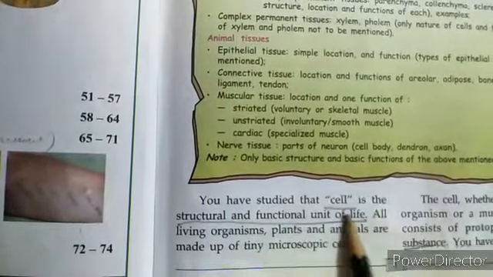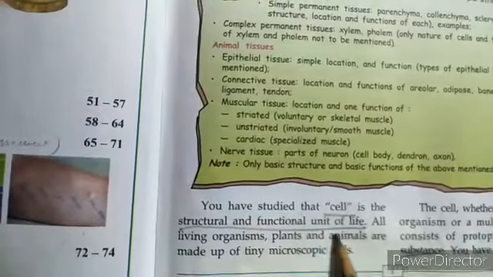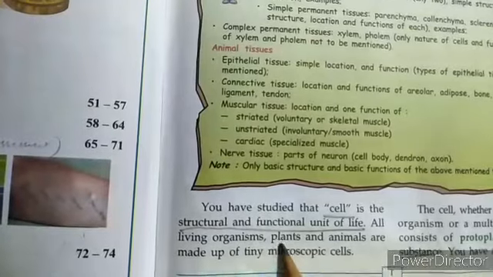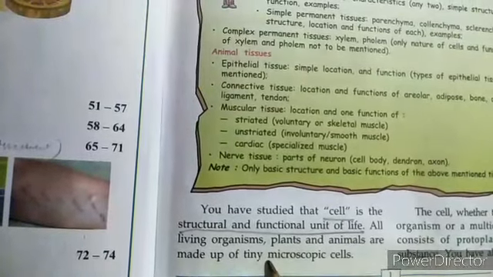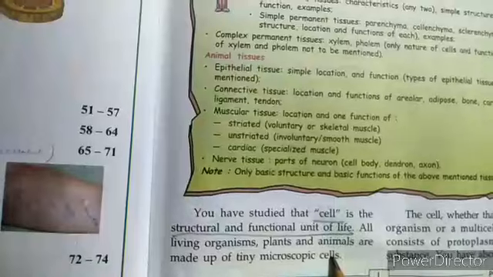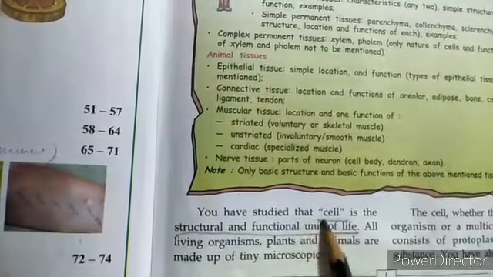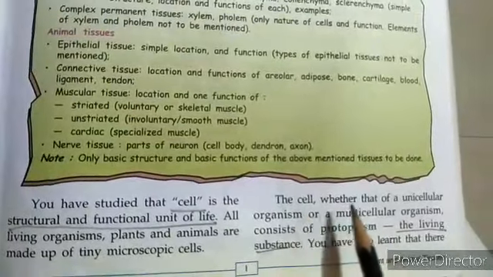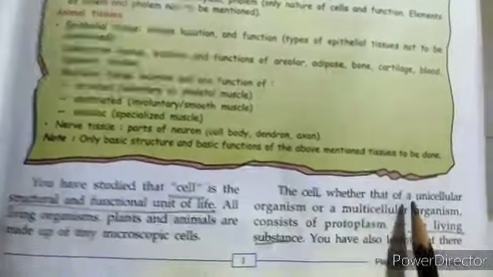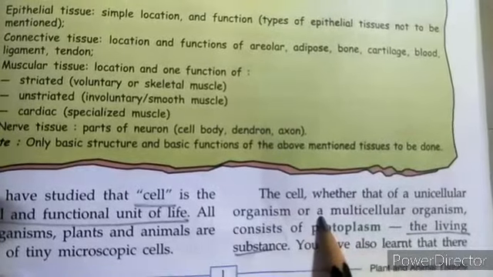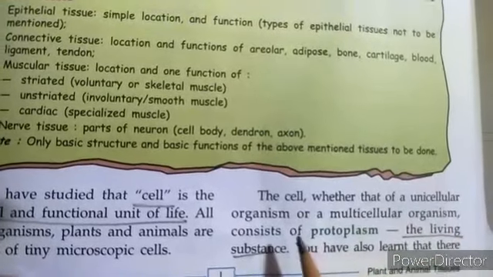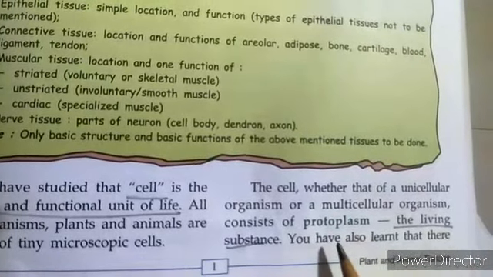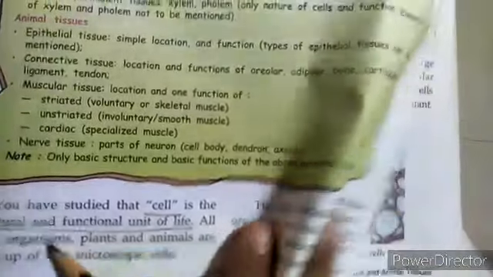You have studied that cell is the structural and functional unit of life, which we know. All living organisms, plants and animals, are made up of tiny microscopic cells. So cells are the structural and the functional unit of life. The cell, whether that of a unicellular organism or a multicellular organism, consists of protoplasm, the living substance. You have also learnt about this earlier.